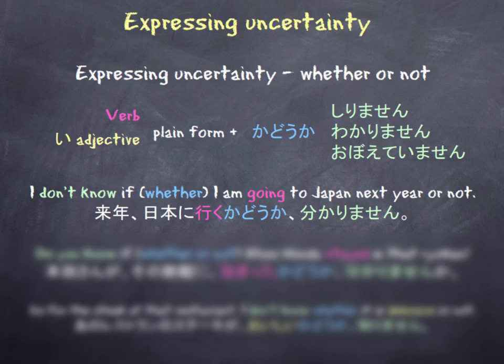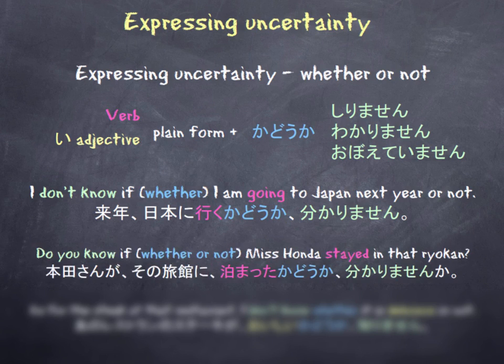来年日本に行くかどうかわかりません. So we have our verb here in its plain form, followed by かどうか and finished with the word わかりません, which means I don't know. So 行くかどうか, whether or not I will go. Wakarimasen, I don't know. In our second example, do you know if Miss Honda stayed in that ryokan?